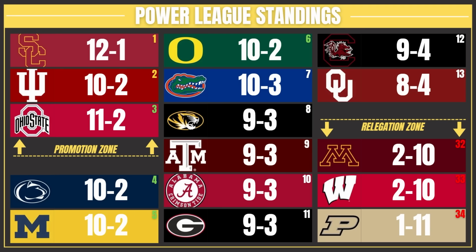A bunch of 9-3 teams. You know who ended up winning it? The Florida Gators, the highest ranked SEC team in the Power League at 7. They won the SEC championship. They finished 10-3. I'm doing tiebreakers based off college football playoff rankings, so that's why you can see Indiana is